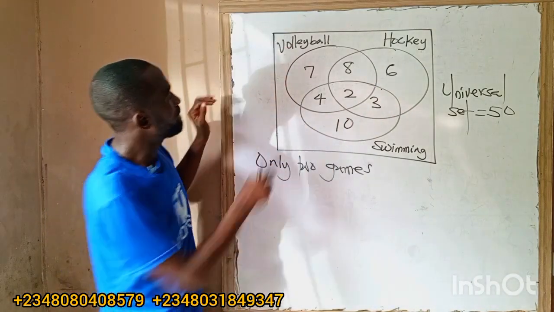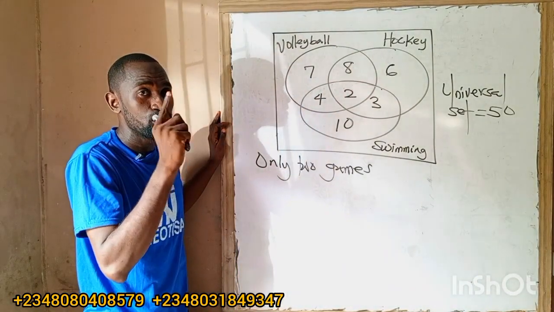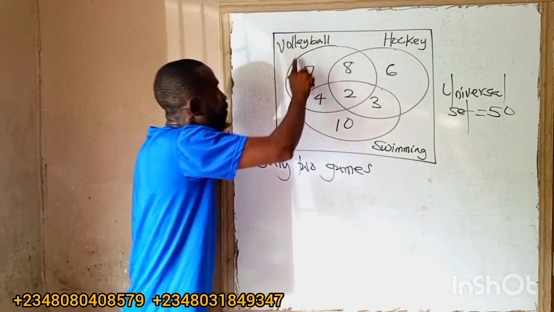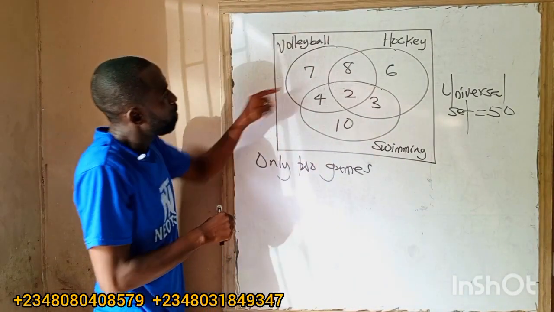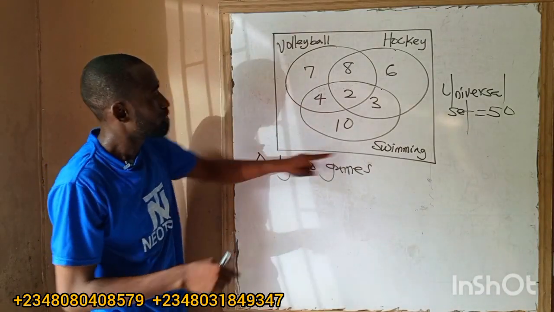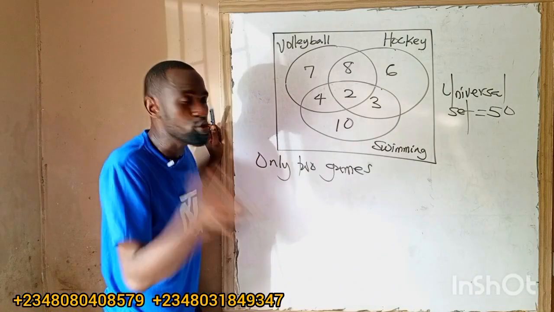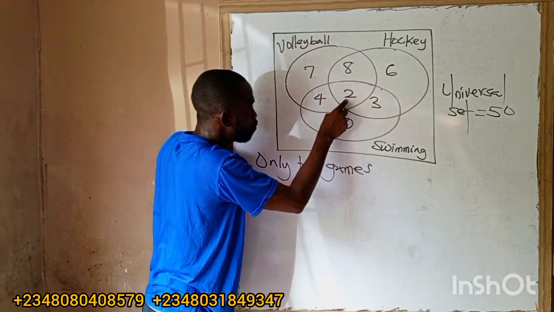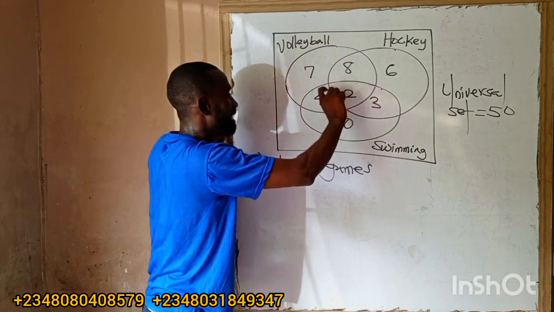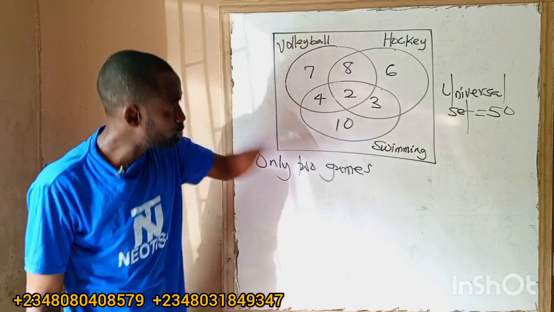So volleyball only is everything here that we've done earlier. Volleyball only is 7. Swimming only is 10. Then if they say the number of swimming, that will be 10 plus 4 plus 2 plus 3. This is 5, this is 9, this is also 19. Swimming is 19.